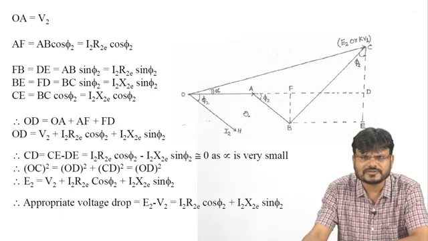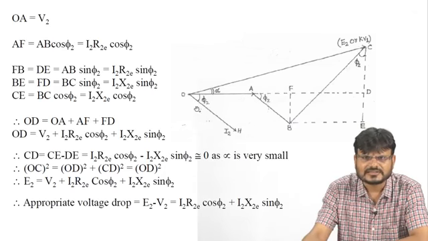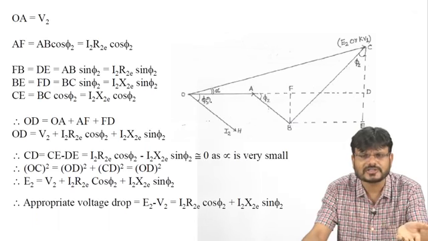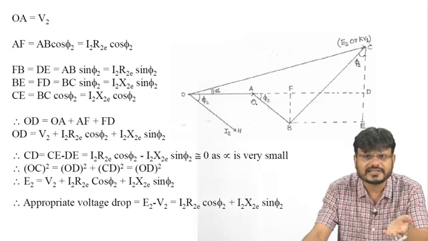So now here you can see the value of OD from this point to this point. It can be written as OD is equal to OA plus AF plus FD, right? So you have the value of all these components. The value of OA is V2, that is the terminal voltage of the transformer at the secondary side. And what is the value of this AF?